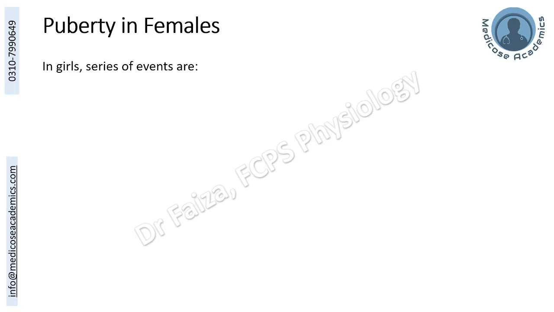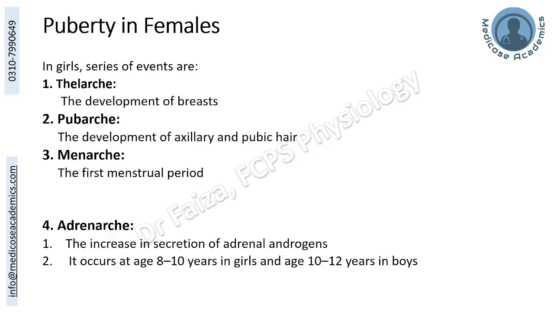Now, the series of events seen in the females related to puberty in series are thelarchy, pubarchy, and menarche, as you can see, from the development of breast to the development of hair to the appearance of first menstrual period. And some books also include the fourth step, that is adrenarche, which is the secretion of adrenal androgens, also responsible for some secondary reproductive characters. And the age of this may vary among males and females again.